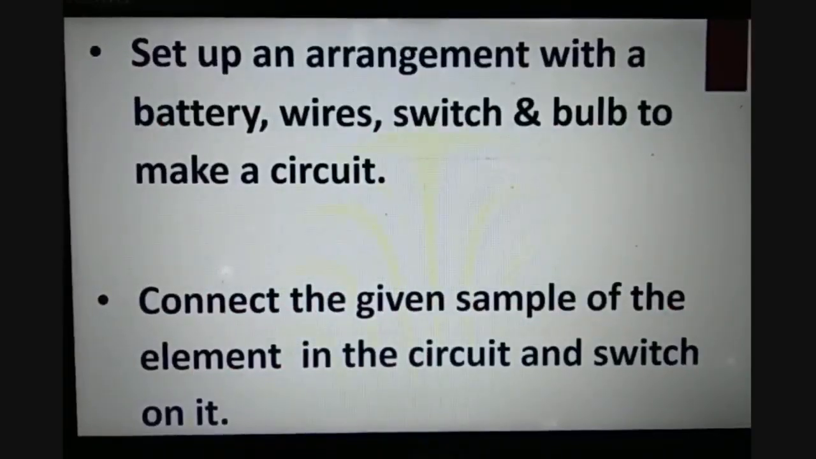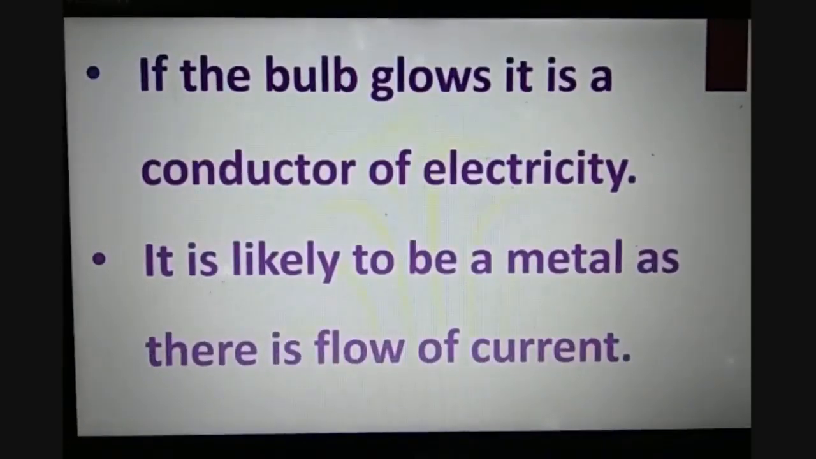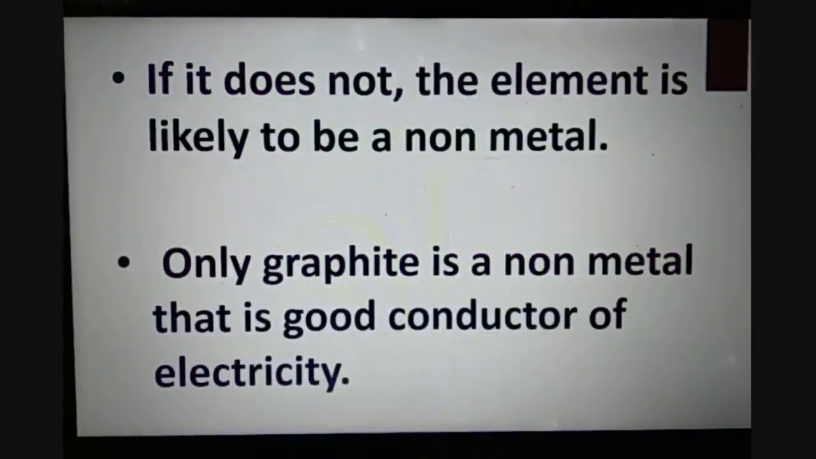Now let us set up an arrangement with the battery, wire, switch and bulb to make a circuit. That was the first assessment actually. So we have made an arrangement with battery, wire, switch and bulb to make a circuit. Now connect the given sample of the element in the circuit and switch it on. If the bulb glows, it is a conductor of electricity, so it is likely to be a metal as there is a flow of current. And if it does not, the element is likely to be a non-metal.